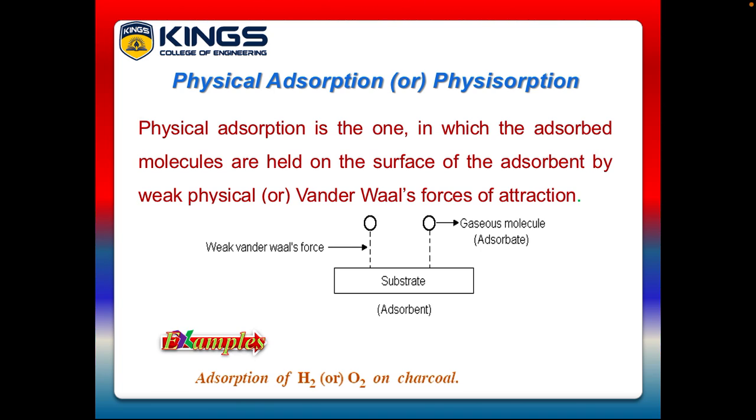Here the example is adsorption of hydrogen or oxygen gas on charcoal. Hydrogen and oxygen gas are examples of adsorbate. The charcoal is an example of adsorbent. So hydrogen or oxygen gas is held on the charcoal by weak van der Waals force. It is a best example of physical adsorption or physisorption.